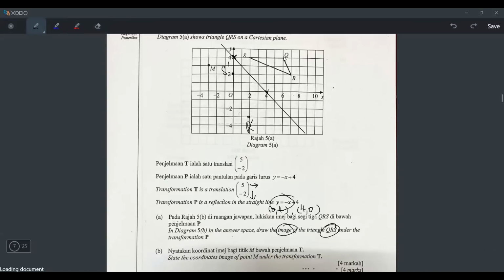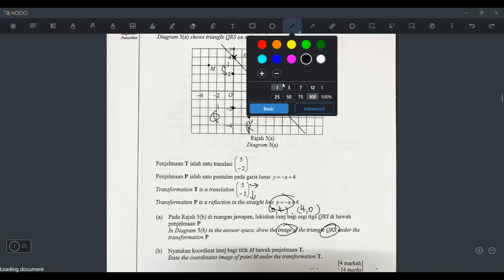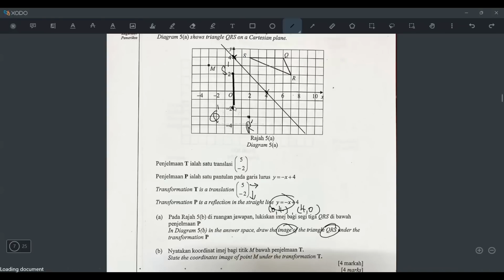And then my last point is point Q. So we will count 1, 2, 3 squares diagonally. After reflecting, the distance will also be 3 squares. 1, 2, 3. So this is my Q prime. The prime stands for the image. Okay, so now you connect using a ruler, connect this. I think I should use a thicker line. Okay, so like this. So this is the image, right? You use a ruler. So that's the answer for A.